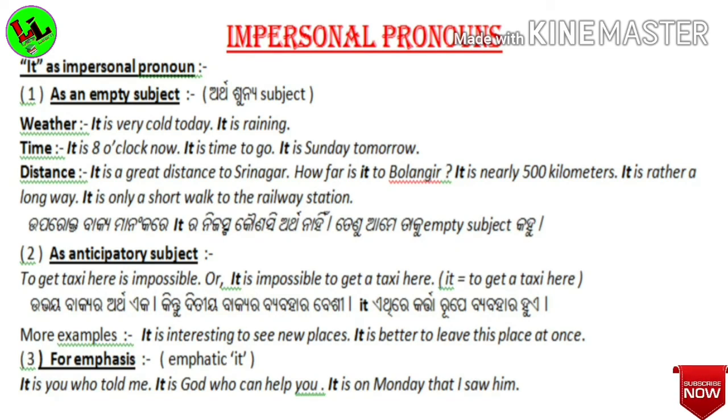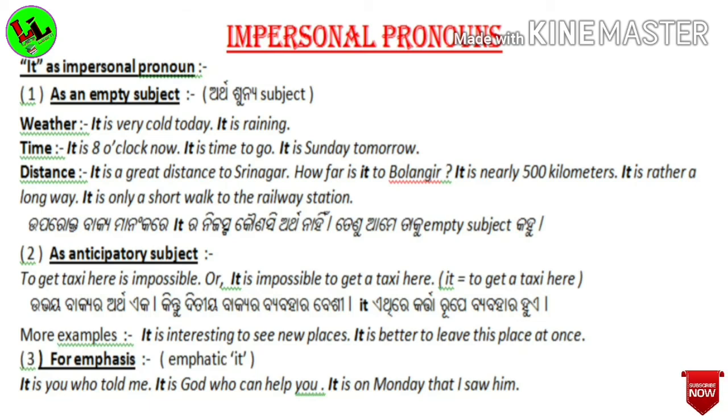And now for distance, it is a great distance to Srinagar. How far is it to Bolangir? It is nearly 500 kilometers. It is rather a long way. It is only a short walk to the railway station. Now see, in all these examples, I used it, and here it is used as an empty subject. That means it can refer to anything. It may be weather, may be time, may be distance, whatever.